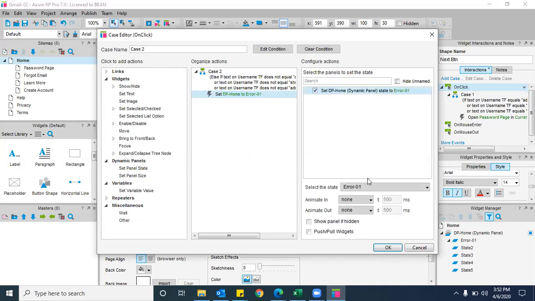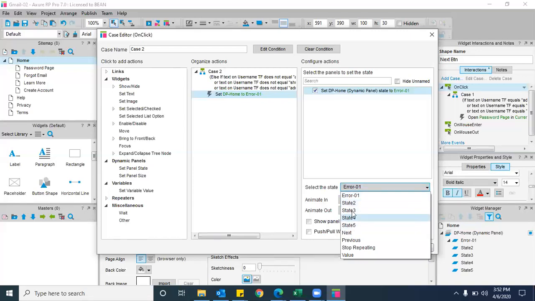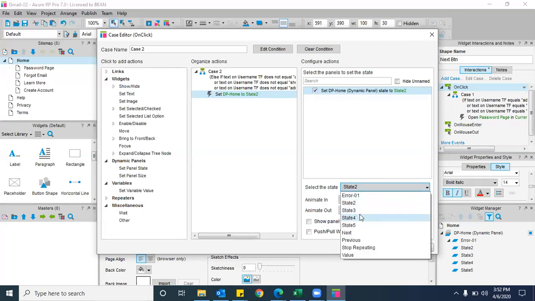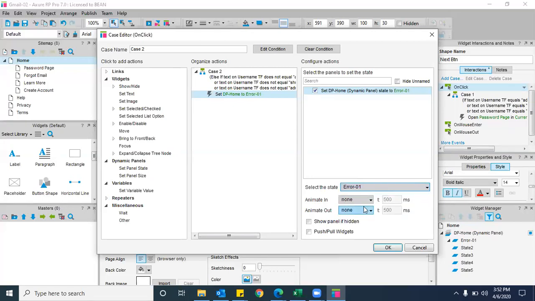Check this box initially. And if you select the state, all the states which we created there will be visible here. Now which state am I going to redirect to? State 1. If you want to display the second error message, second state. Third error message, third state. That's it. Now I'm going to redirect to the first error screen. And if you want to apply some animations, you can, up to you. Animations are nothing but fade or slide right, slide left, all these things.